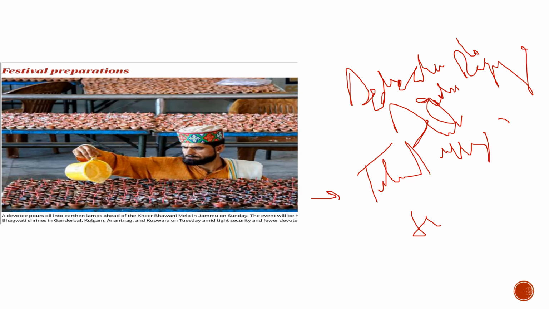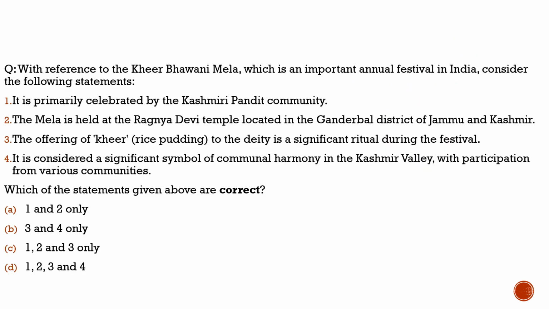Let's discuss that question. Here the question says, with reference to the Kheer Bhavani Mela, which is an important annual festival in India, consider the following statements. First statement, it is primarily celebrated by the Kashmiri Pandit community, 100% correct. The Mela is held at the Ragnya Devi temple located in the Ganderbal district of Jammu and Kashmir at Tulmul, 100% correct. The offering of kheer, rice pudding, to the deity is a significant ritual during the festival, 100% correct.